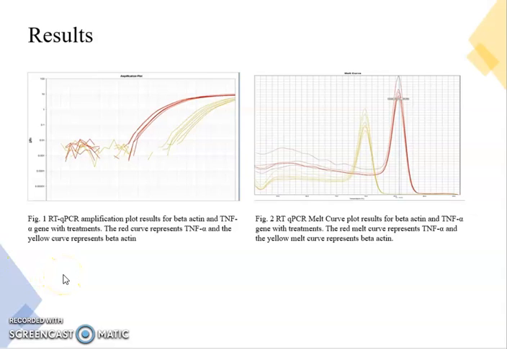Here, Figure 1 shows the results of the amplification plot after performing real-time quantitative PCR on two different samples with multiple genes. Figure 2 shows the results of a melting curve after performing RT-qPCR on two different samples with multiple genes as well.